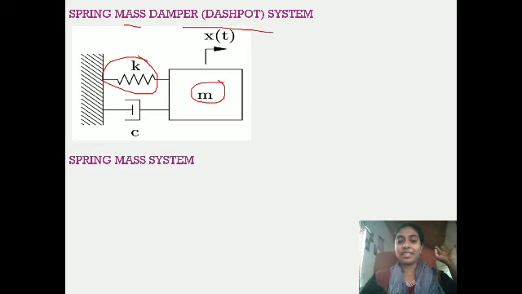This is called a dashpot or damper. M is mass, K is elastic constant, and C is the damping constant, the coefficient of damping.